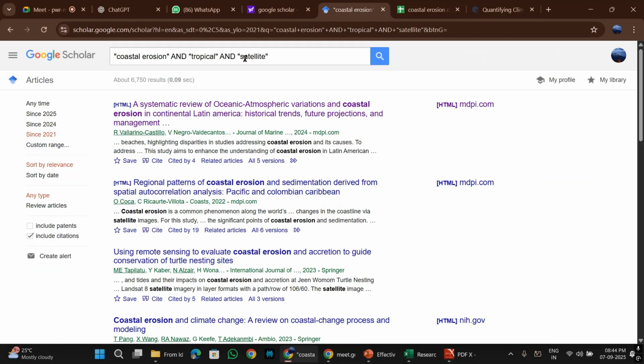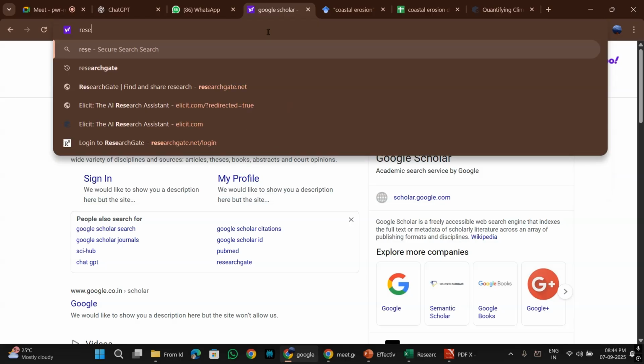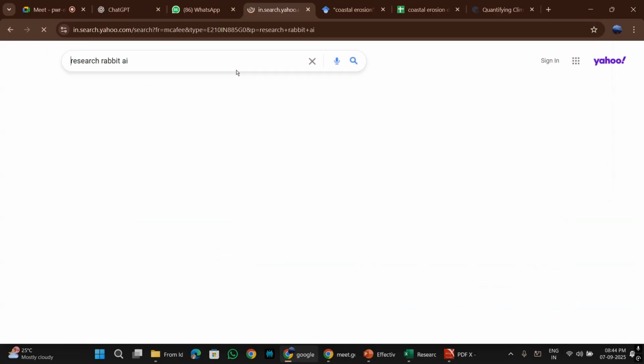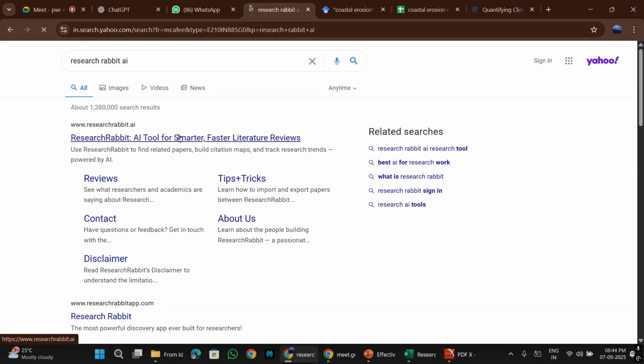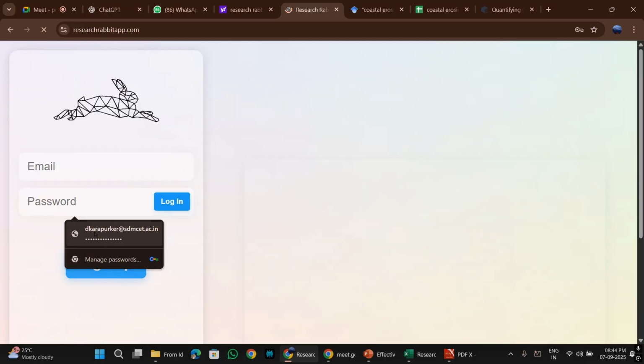Go to Research Rabbit. Let's search for Research Rabbit. These are AI tools. Yet again, you sign up using your Gmail account itself. You can sign up.